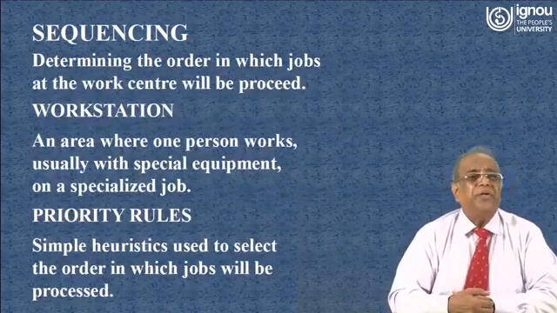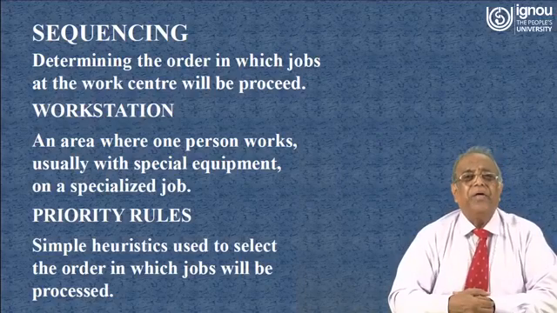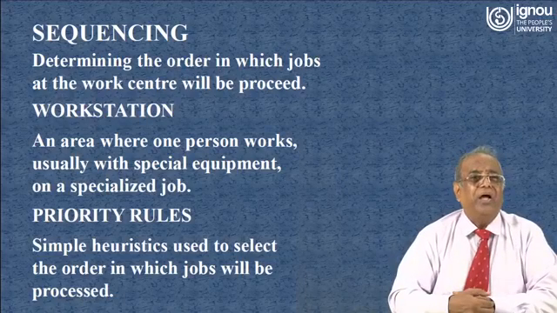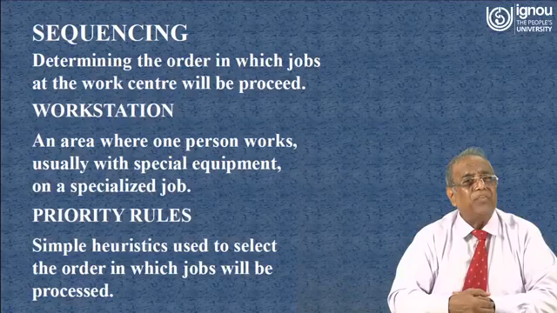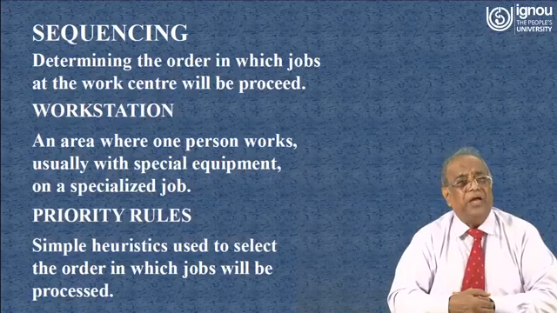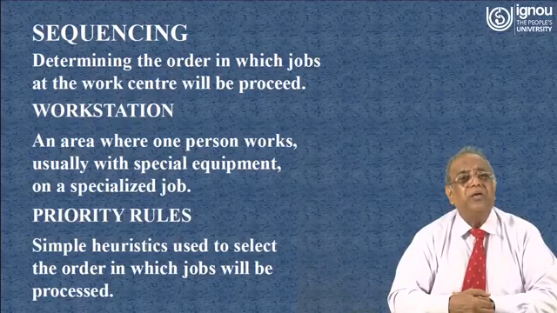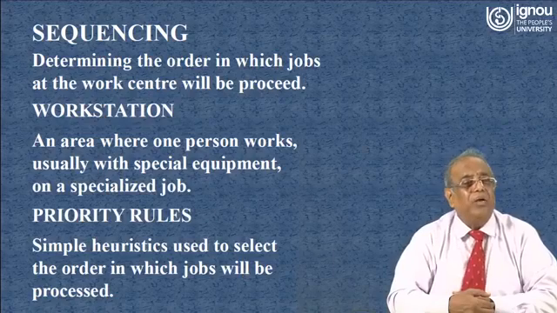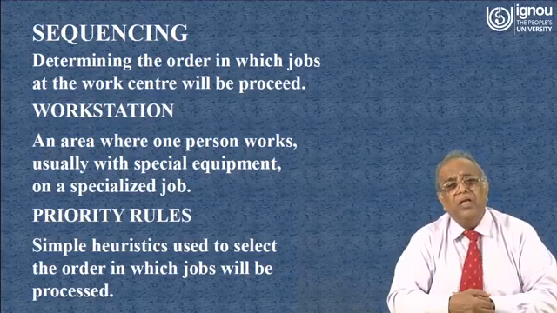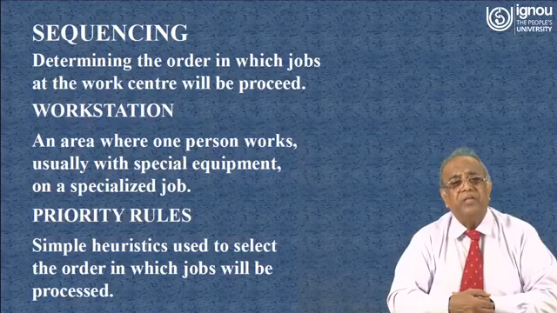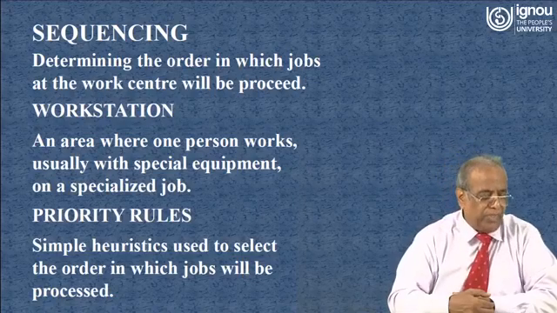Sequencing means determining the order in which jobs at the work centers will be processed. Workstation means an area where one person works, usually with special equipment on a specialized job. Priority rules are simple heuristics used to select the order in which jobs will be processed.